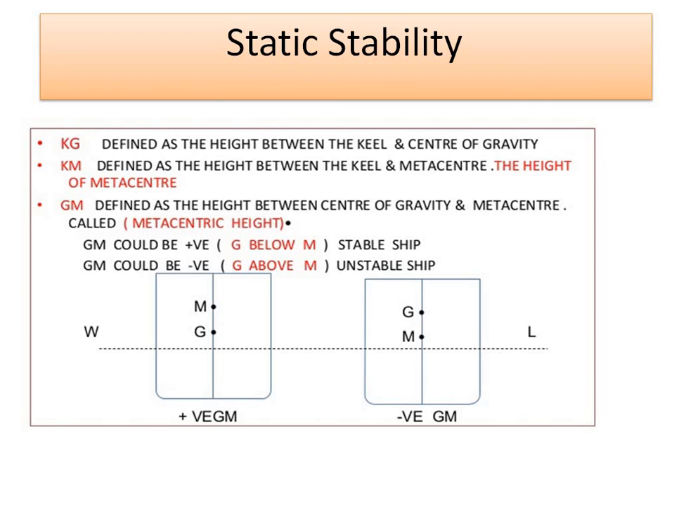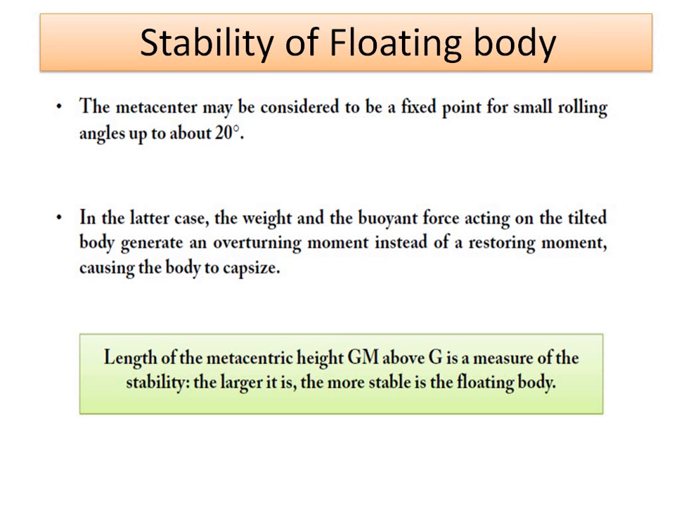This is the line representation. KG is defined as the height between the keel and center of gravity, KM is defined as the height between the keel and metacentre, that is the height of metacentre, and GM is defined as the height between the center of gravity and metacentre, called the metacentric height. Then GM could be positive if G is below M, then the ship is stable, and GM could be negative if G is above M, then the ship will be unstable. That we have already seen.